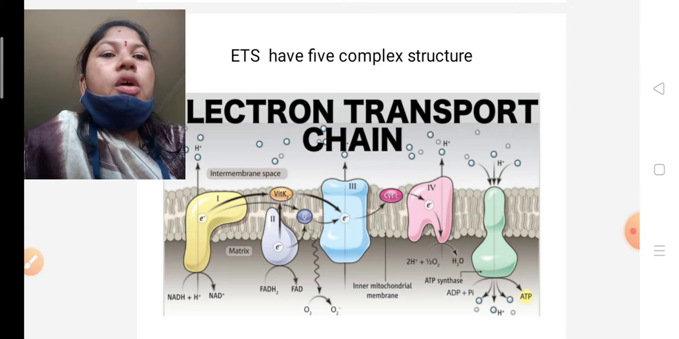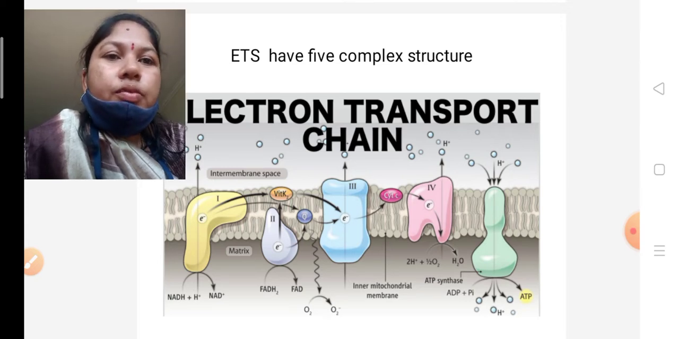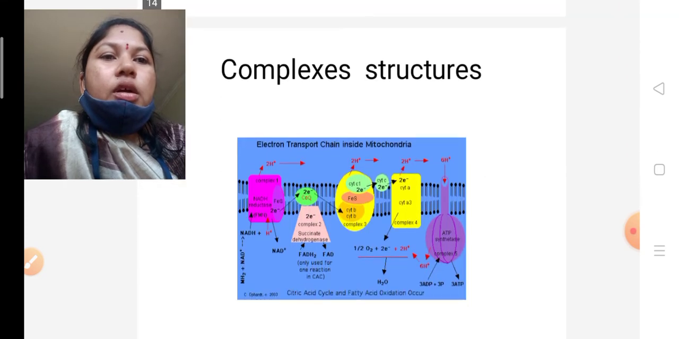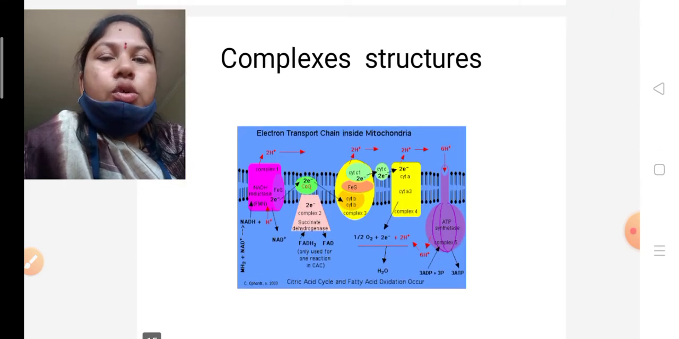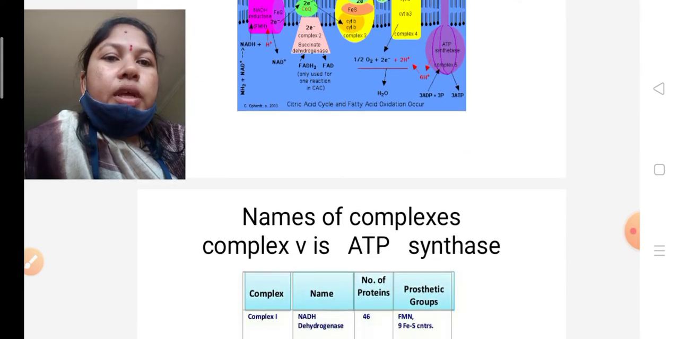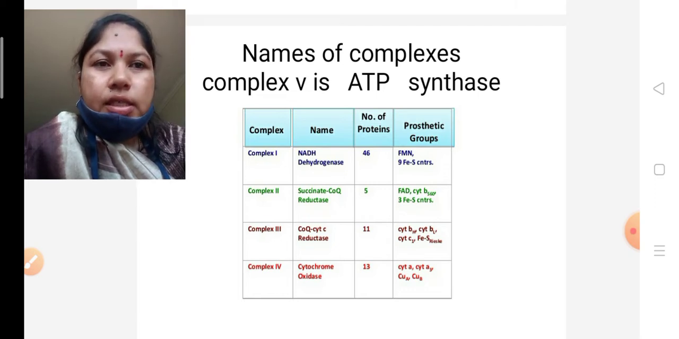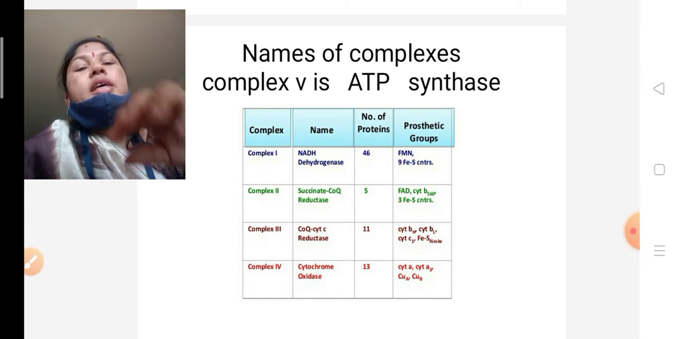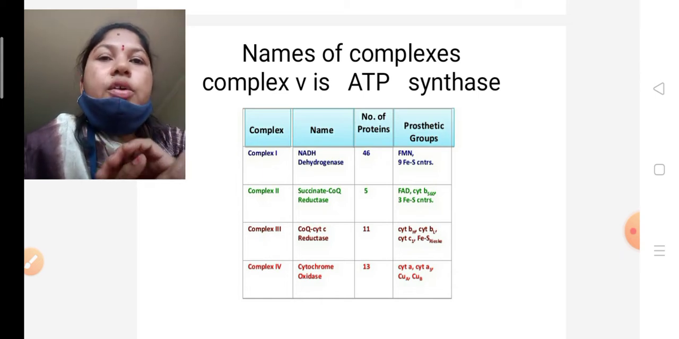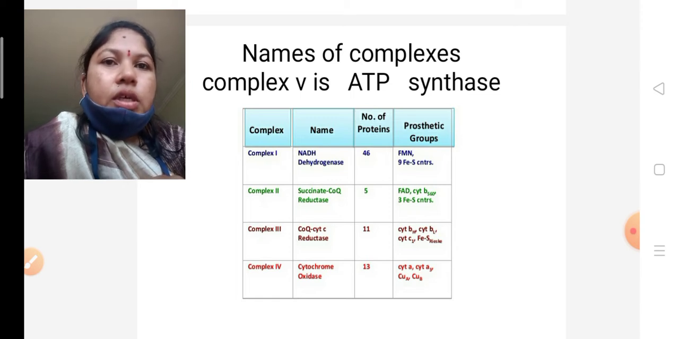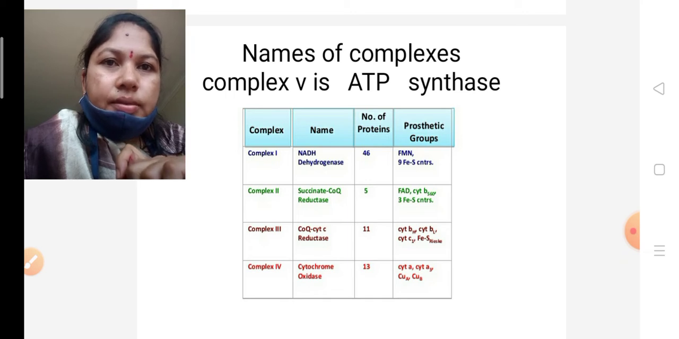Okay, so how is this process going on? First, see here, the complex structures. So what are those complexes? I am going to explain one by one. Complex 1, see here, these are the complex names, and complex 1 is called NADH dehydrogenase. Okay, in the ETS 5 complexes are there. The first complex has the name NADH dehydrogenase.